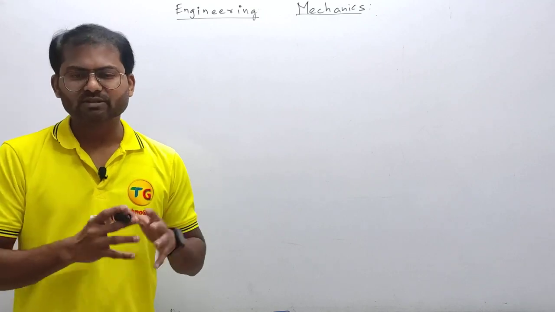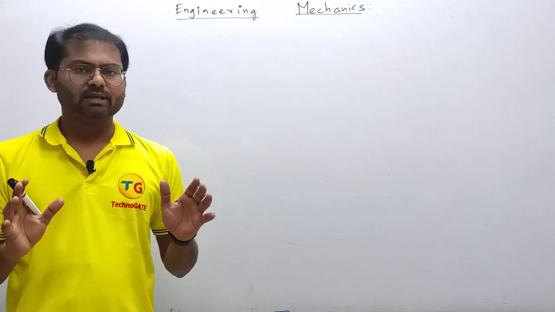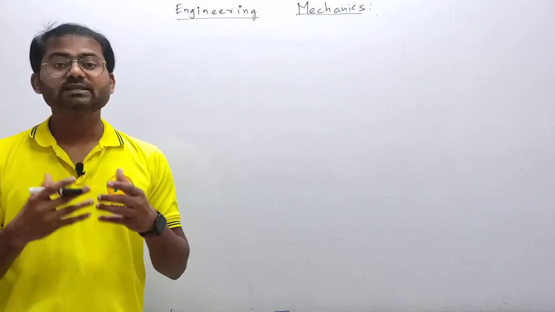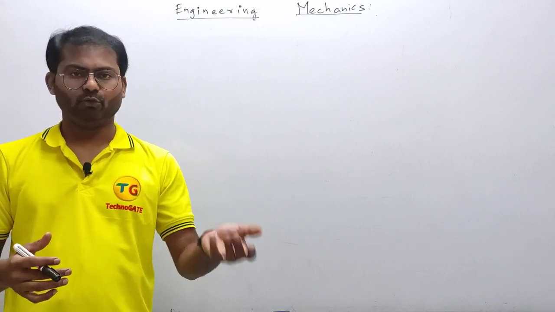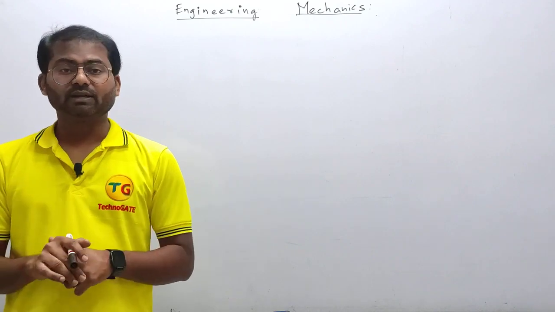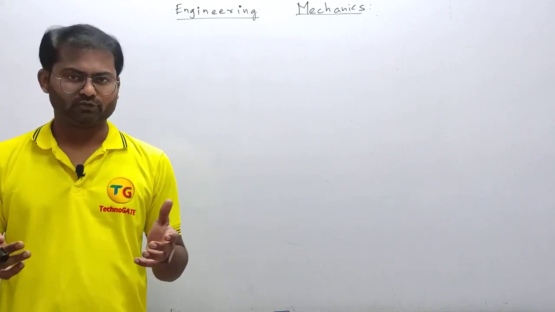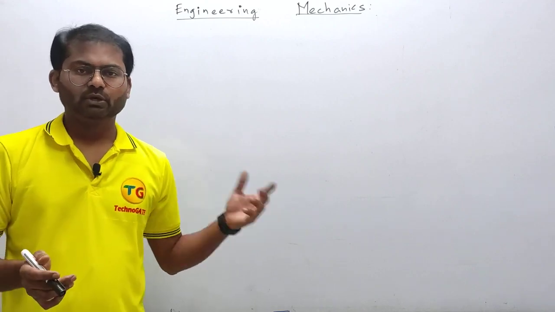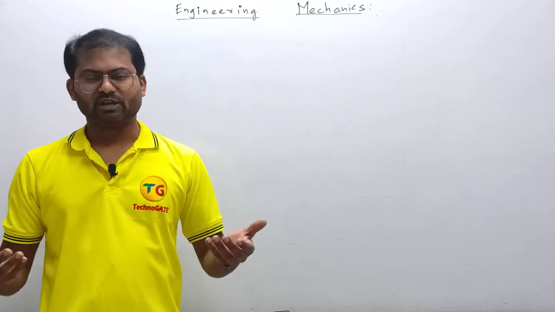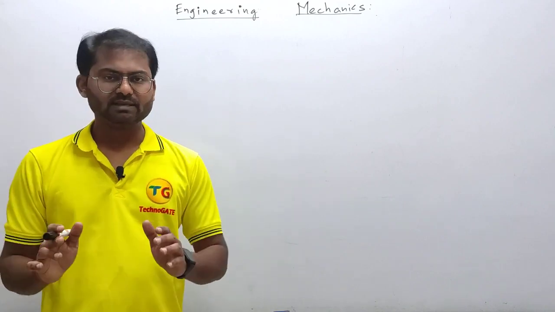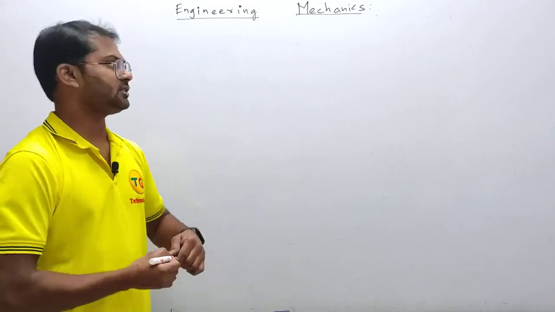So I'm just revising once again. Momentum is basically given by the product of mass and velocity, and it is a quantity used to measure the value of force, and the rate of change of its value is equal to the value of force. So you take the final momentum, you take the initial momentum, take the subtraction, divide by time, and you will get the value of force. Clear guys? Now let's go into the next topic.